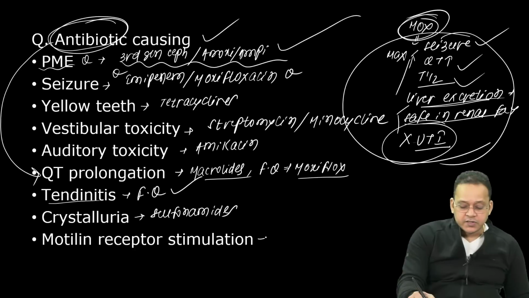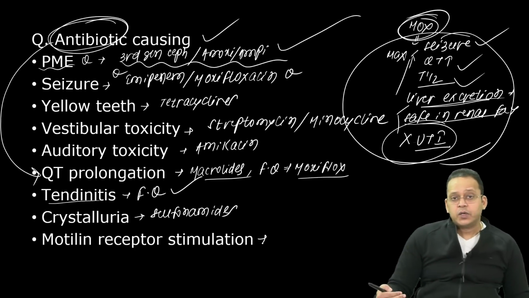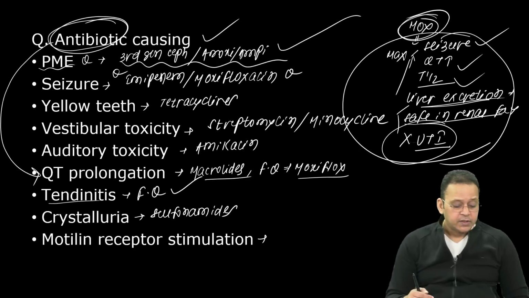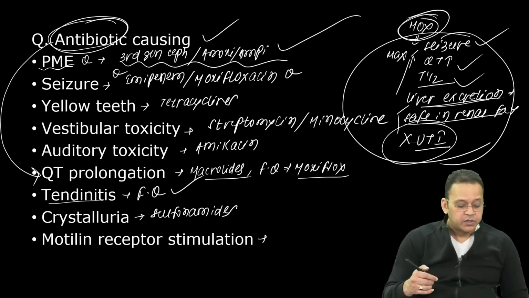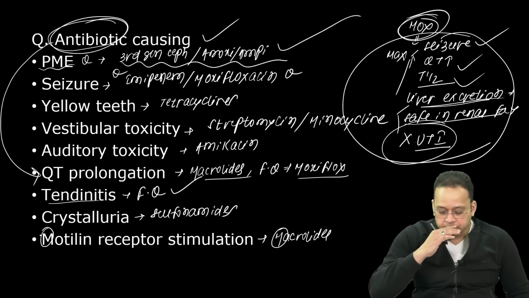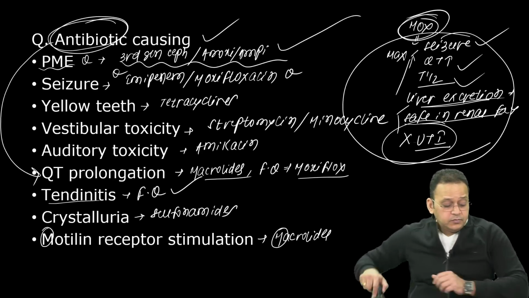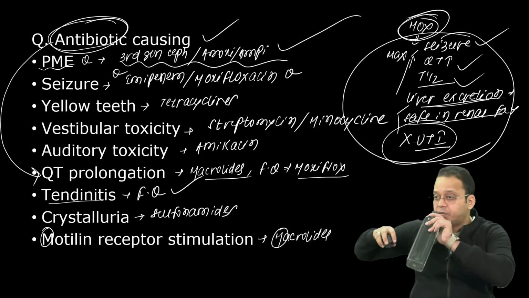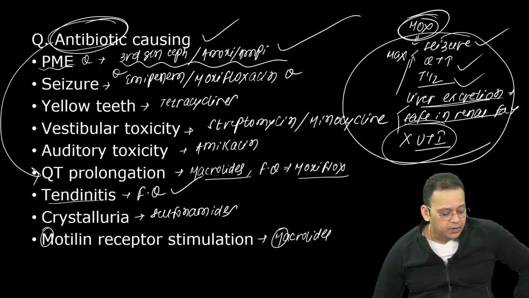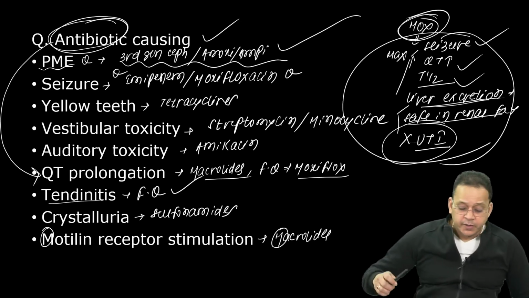Which antibiotic causes motilin receptor stimulation? Again, this is an MCQ that has been asked both in NEET PG and FMGE. Motilin receptor stimulation. It's macrolides, guys. So remember, M for motilin, M for macrolides.